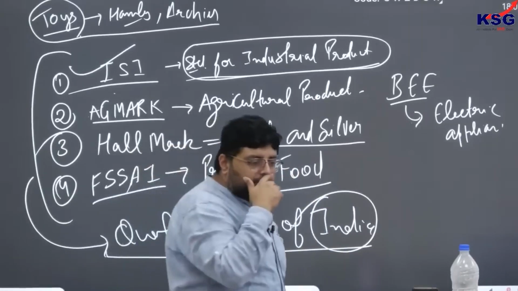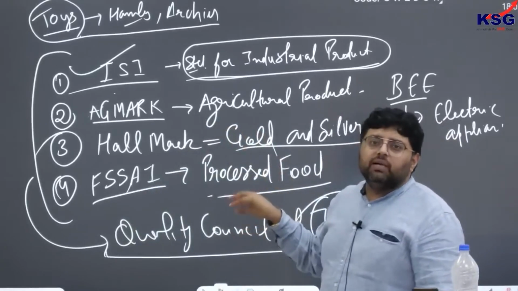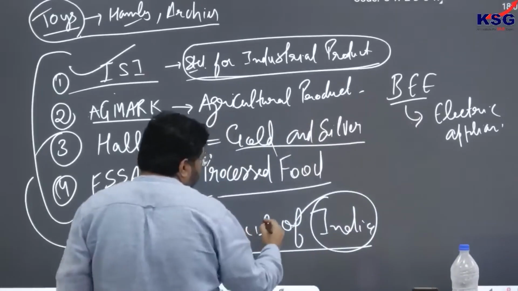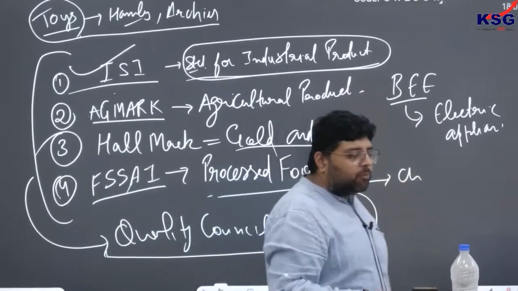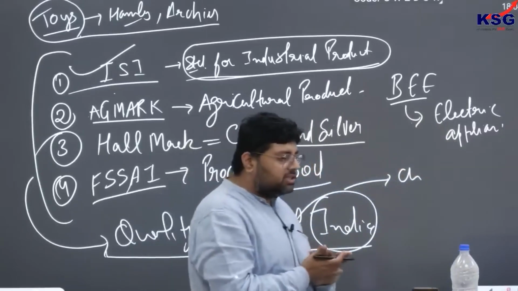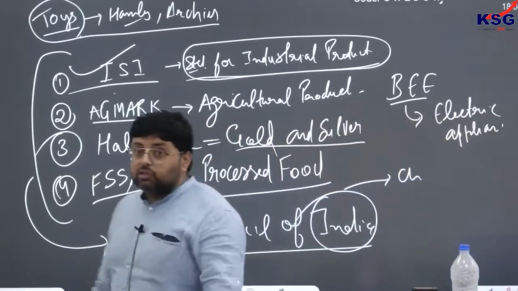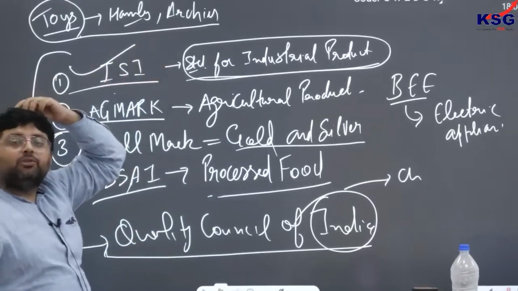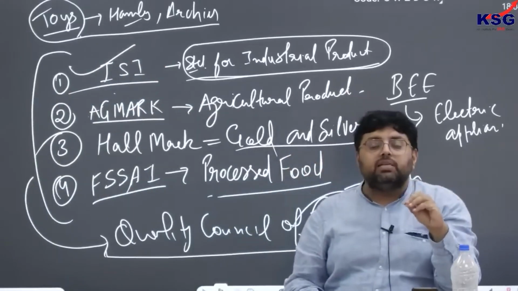Clear? So questions are simple, but here my agenda is that nowadays government is focusing on quality. So you must know about quality. They have asked about Quality Council of India also. In Quality Council of India, the chairperson is appointed by the Prime Minister of India, on the recommendation of industrial bodies like CII, FICCI, etc. So this becomes important. That is why once they gave a question that Quality Council of India is headed by PM. No, it is not headed by PM, but its chairperson is appointed by PM.